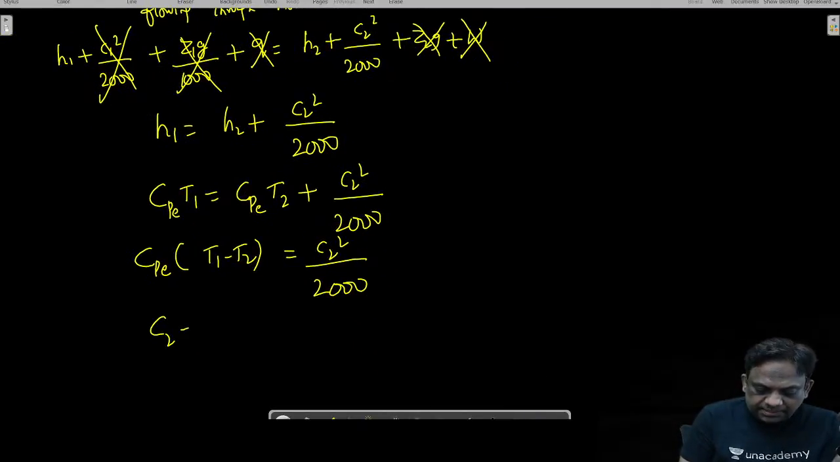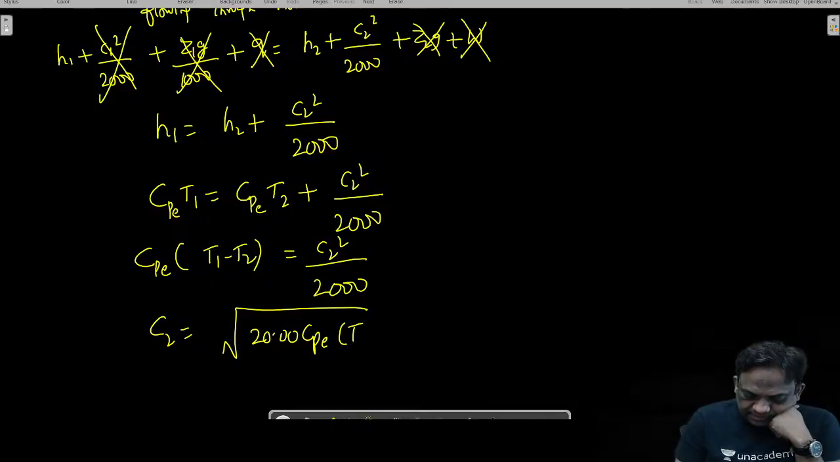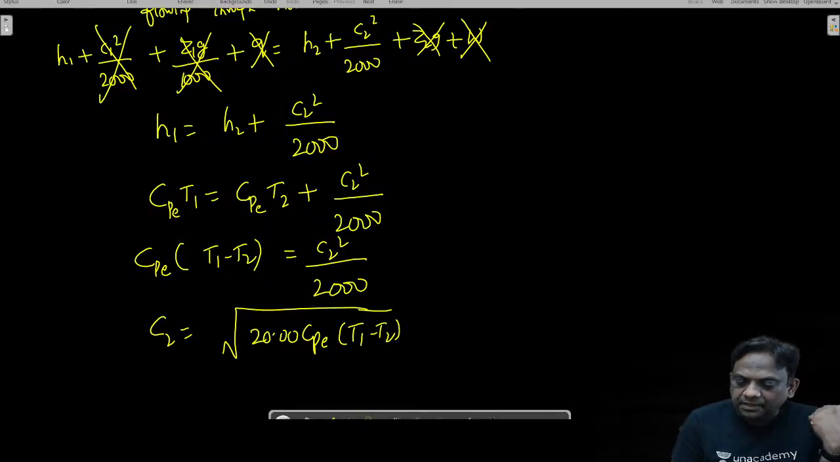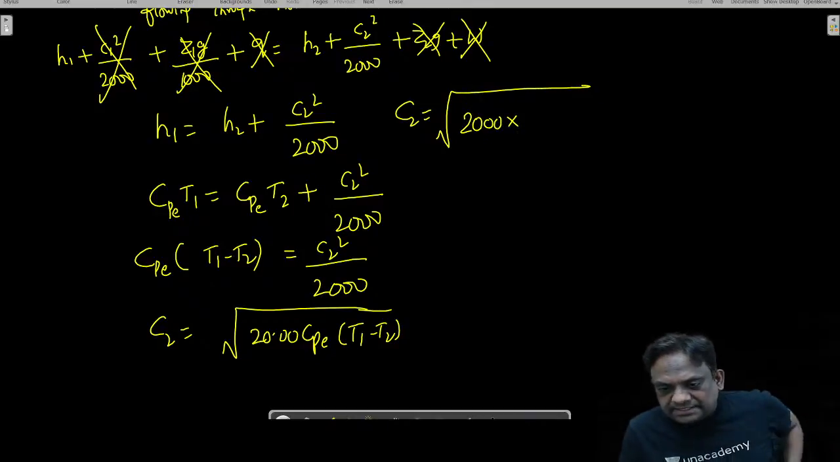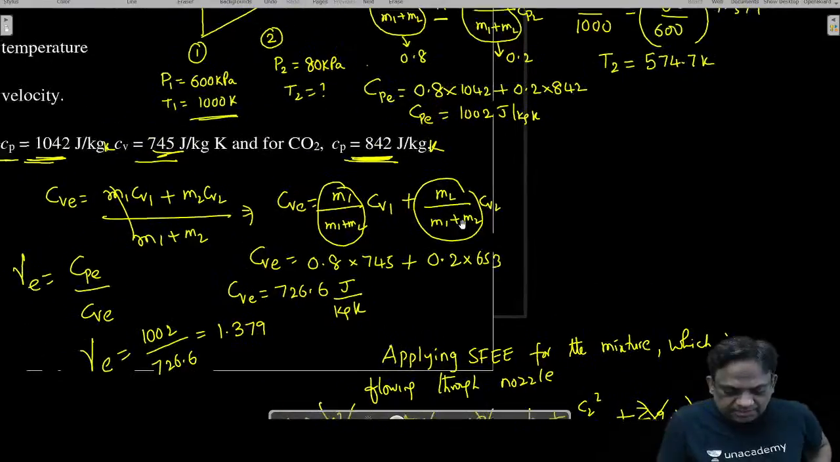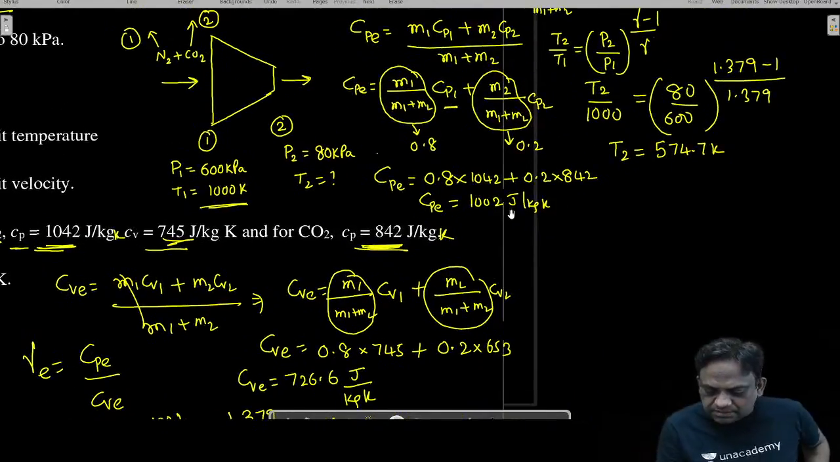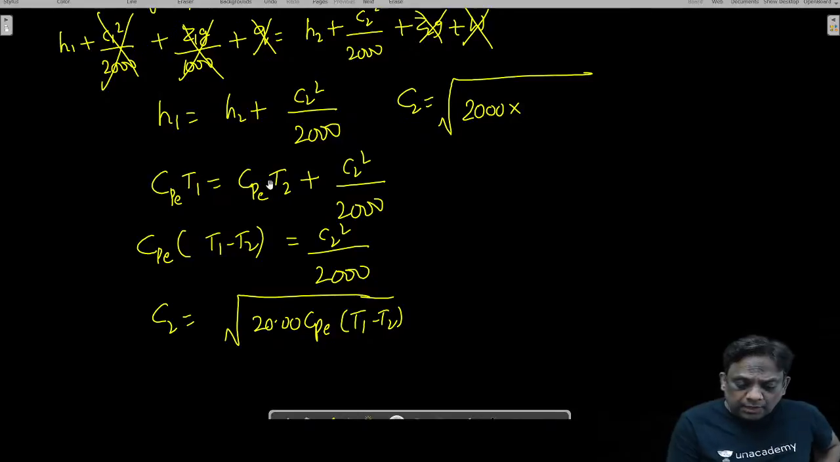So C2 is equal to under root of 2000 CPE into T1 minus T2. What is the equivalent specific heat, my dear students? What is the CPE? CPE is 1002, but it should be in kilojoule per kg Kelvin.